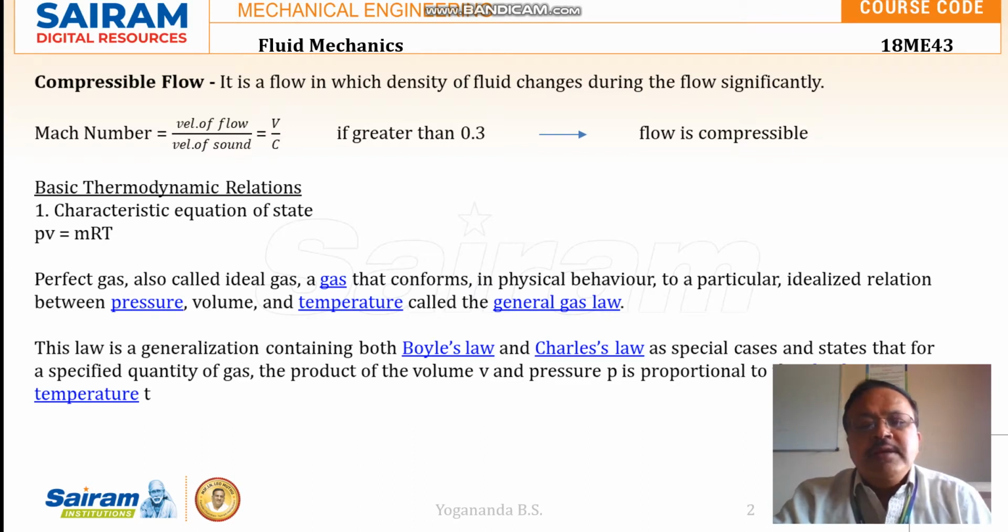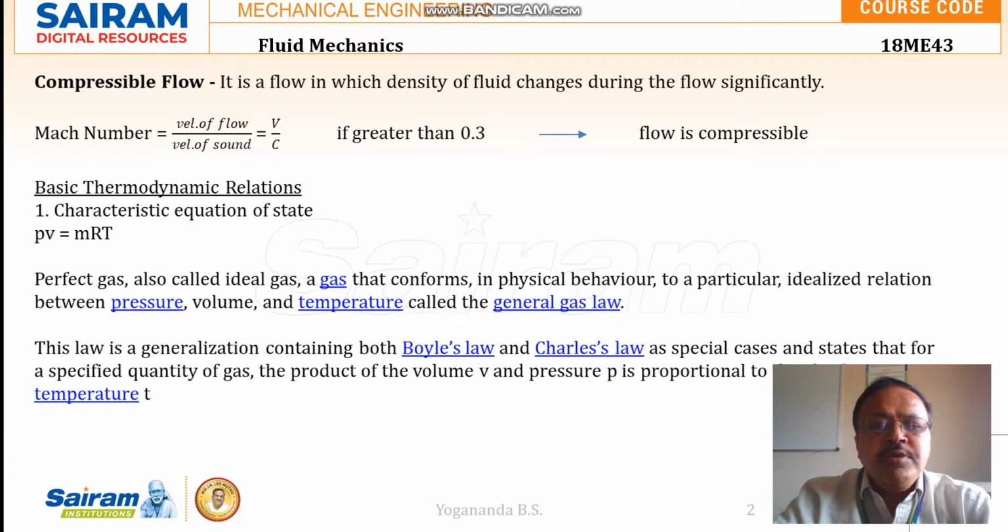So if the density of the fluid is changing during its flow, the flow will be called compressible flow. How to decide whether the flow is compressible or not will be decided by the Mach number. It is the ratio of the flow velocity to the sound velocity.